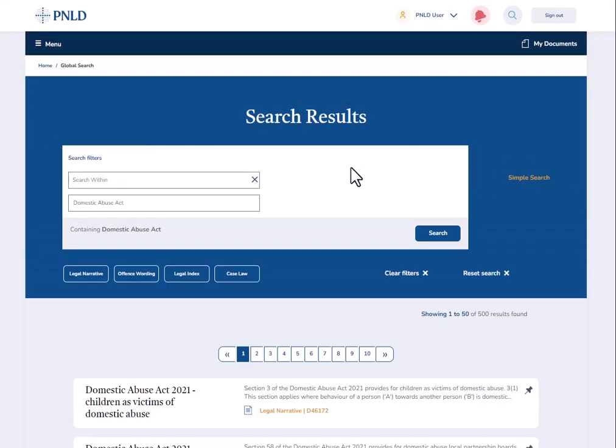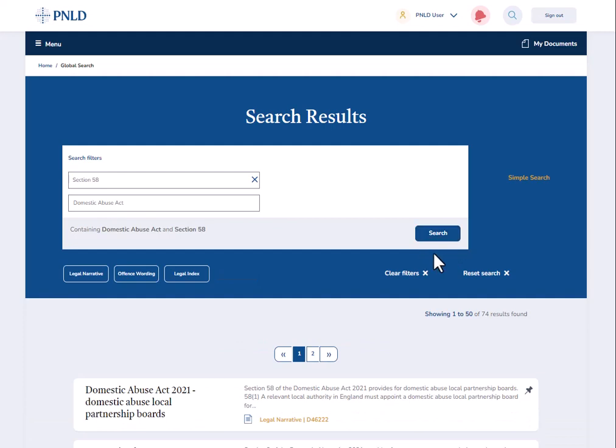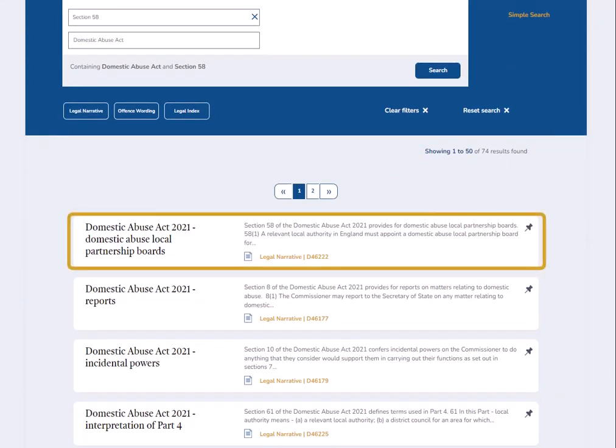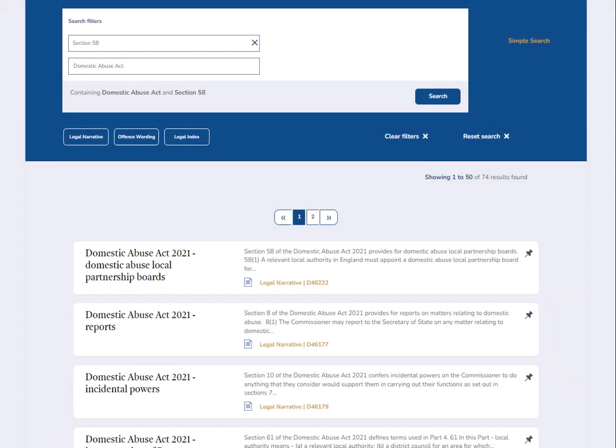To narrow your results further, use the extended search. This allows you to search specific terms within your original search. We recommend using a combination of these features to help you get the right result.